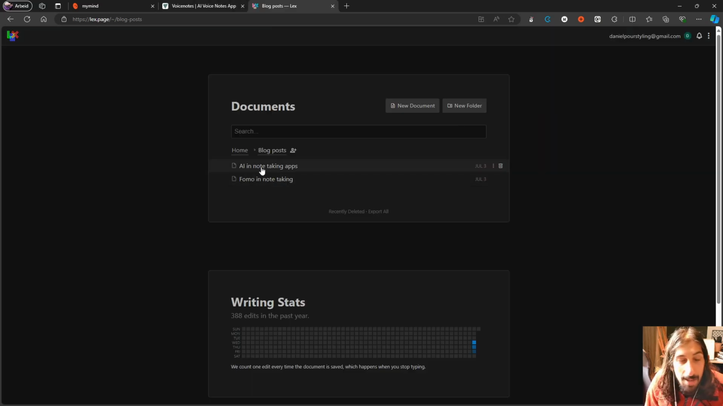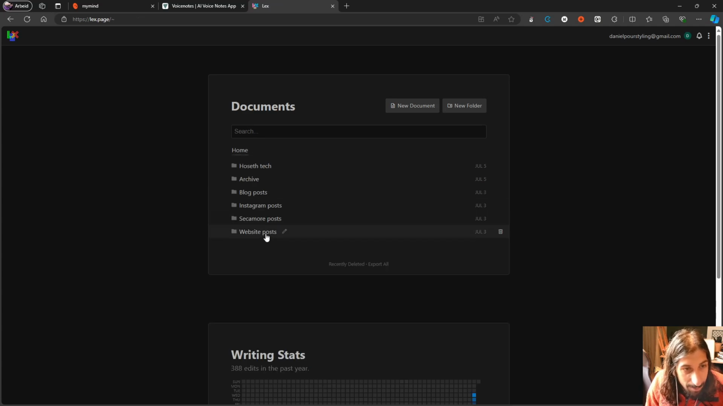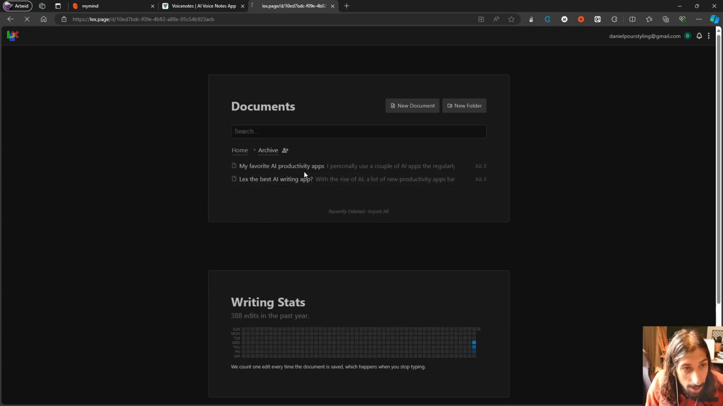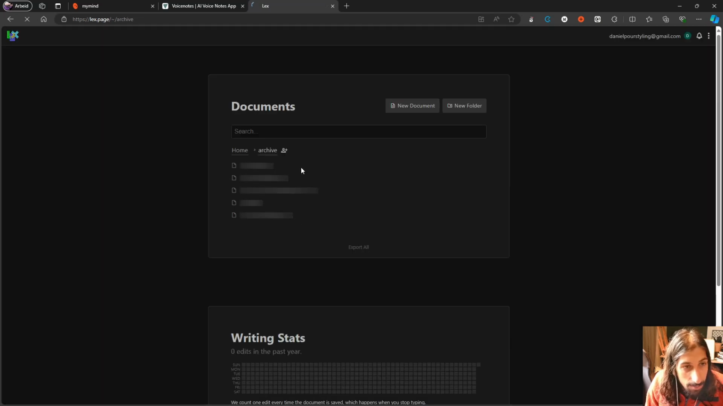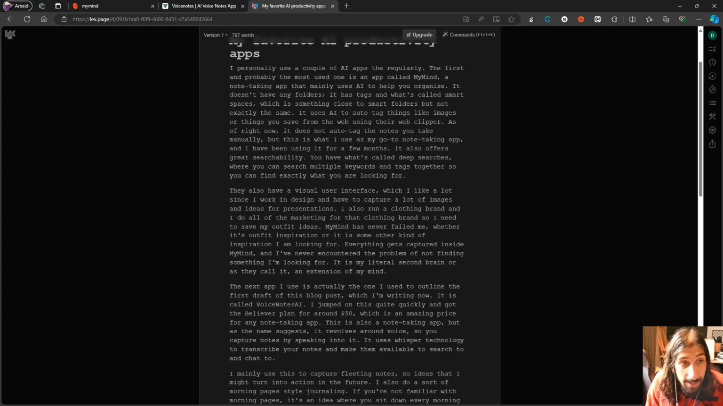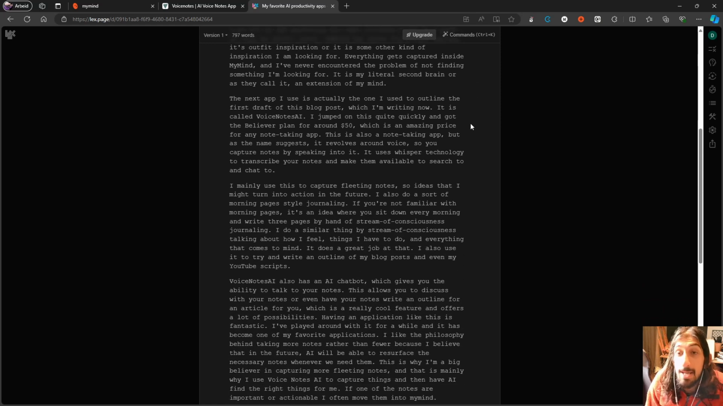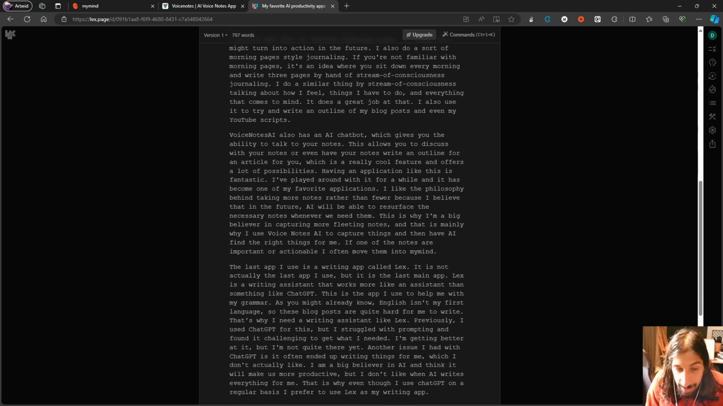So the next app I am going to talk about is actually an app called Lex, which is a writing assistant. And as I said, I took the AI in note-taking apps. This is the wrong one actually. If I jump back and I jump into my archive, I took my favorite productivity apps, my favorite AI productivity apps, and I put it into here. This is basically an AI editor for your writing.